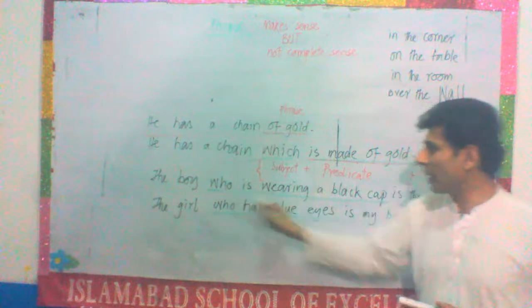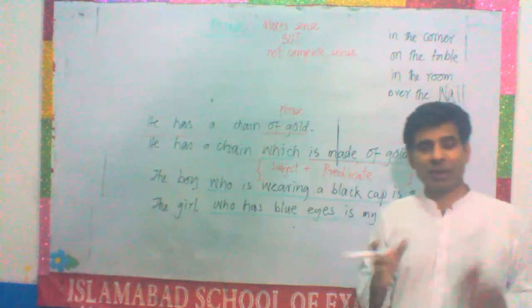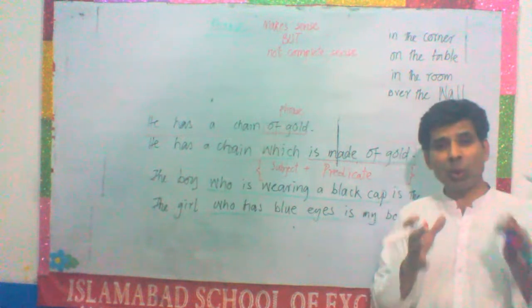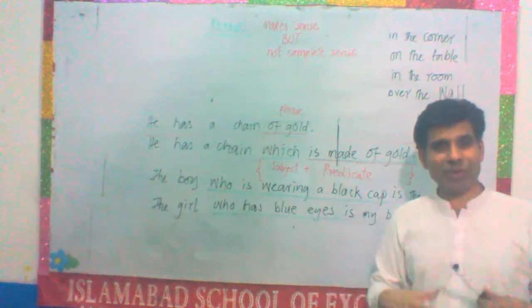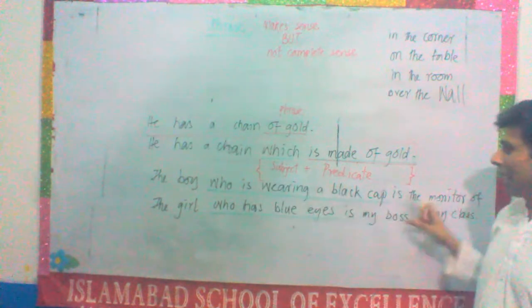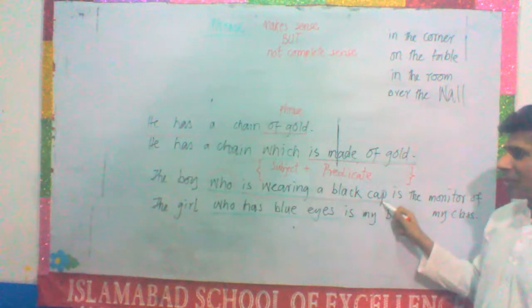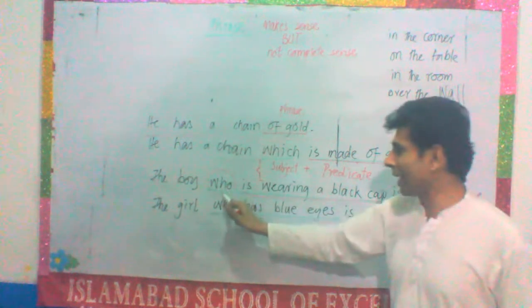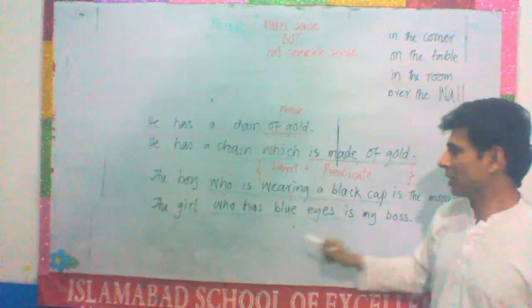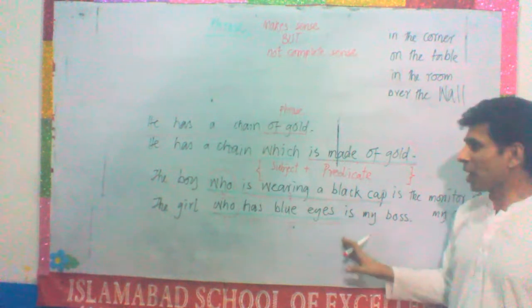The boy who is wearing a black cap is the monitor of my class. So, the boy with the black cap is the monitor of my class. Instead of saying that, we say the boy who is wearing a black cap. So who is the subject, is wearing a black cap is the predicate. So it is a clause. The girl who has blue eyes, subject and predicate. That is why it is a clause.